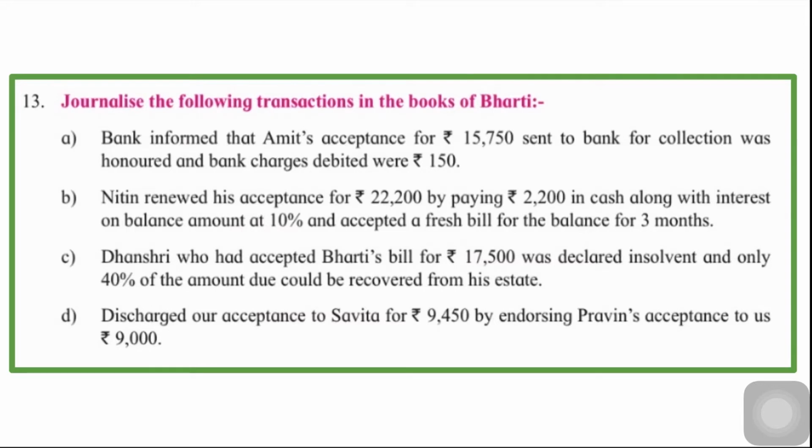This last part is interesting and it is important. So just be clear about that. Bharti here is the drawer for rupees 9,000, is drawee for rupees 9,450, and now she is endorsing the bills receivable to Savita. Okay, so let's draw the journal of Bharti.